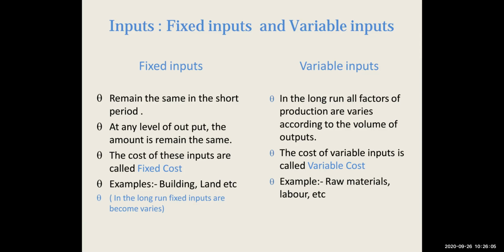Whereas for variable inputs, in the long run, all the factors of production vary according to the volume of output. And the cost of variable input is called variable cost. Let's say, for example, that for manufacturing a pen, you require ink, you require plastic, etc., which are variable costs, because once the production is done for that particular year, again for the coming year you will have to purchase all the raw materials again. So those are variable costs which keep on recurring with every production.